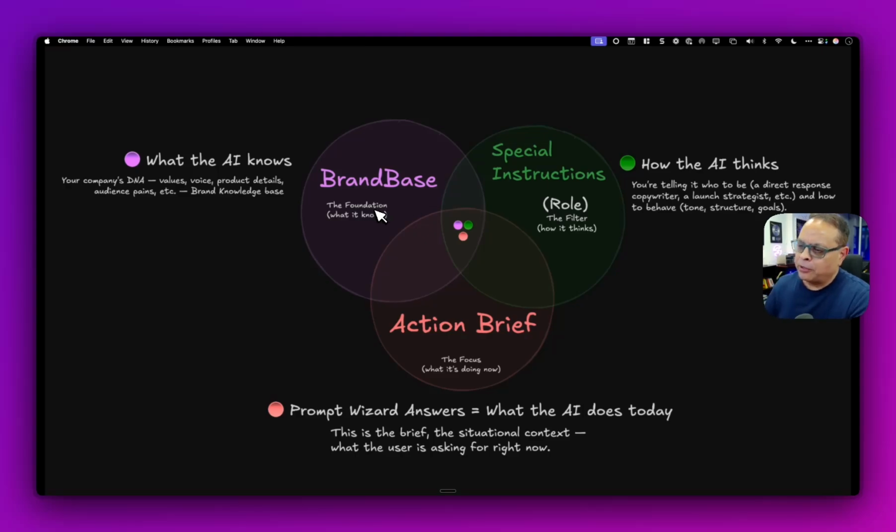Great. Now that it knows everything about your business and everything about your customer, and it knows its role and how to write the content, it still needs to know, what are we putting in the chat today? What are we talking about today? And that's what I call the action brief. This is the focus, what it's doing now. And we created a prompt wizard that asks you 9 different questions, and then it builds the prompt that we're going to put into ChatGPT.